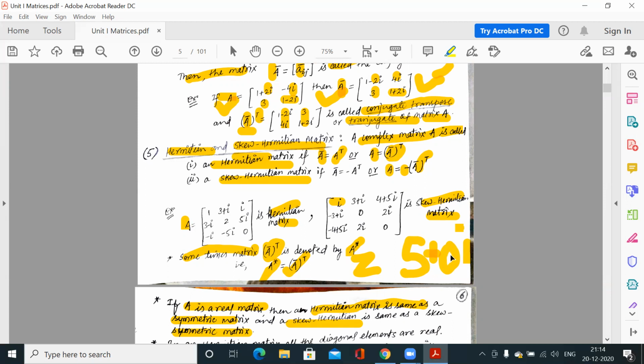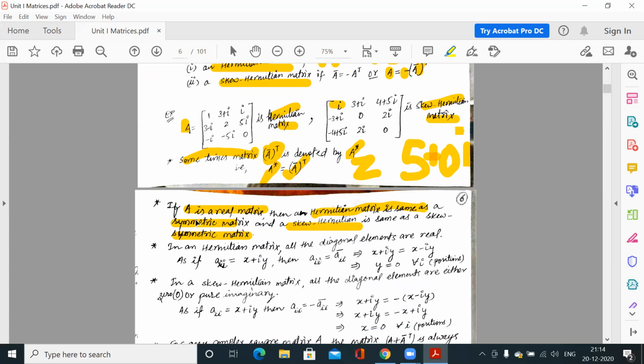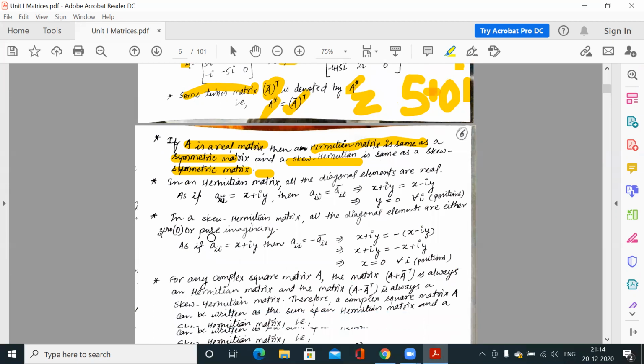Because the coefficient is 0, it can be written as 5. So the conjugate of a real number is equal to itself. There is no change. So that is written here, that if A is a real matrix, then Hermitian is equal to symmetric matrix, and skew Hermitian is equal to skew symmetric matrix.